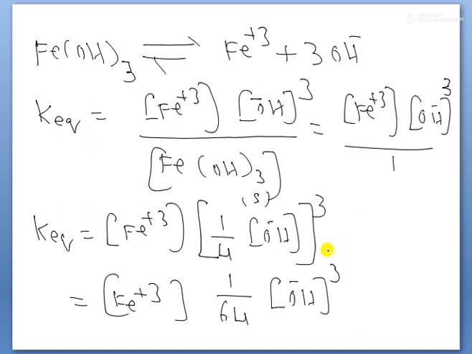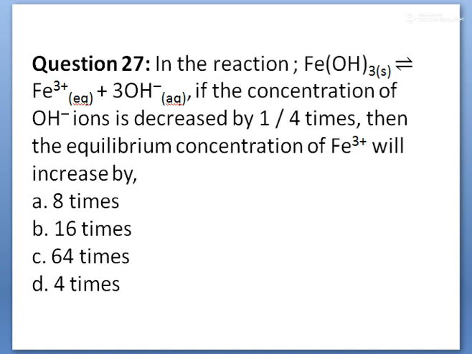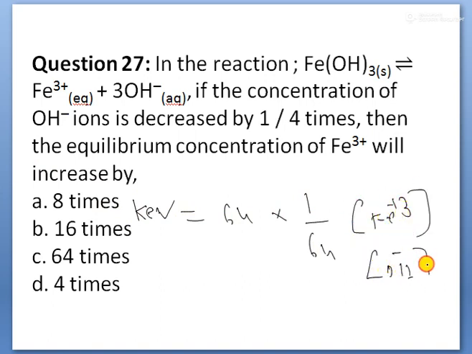Therefore finally, to keep the equilibrium constant value, Fe plus 3 must be increased by how many times? 64 times. Fe plus 3 must be increased by 64 times so that equilibrium remains. So the equilibrium constant is equal to 64 into 1/64, Fe plus 3 into OH minus ion concentration.